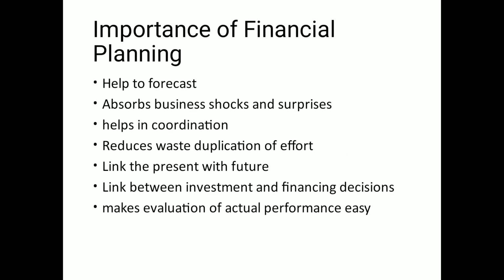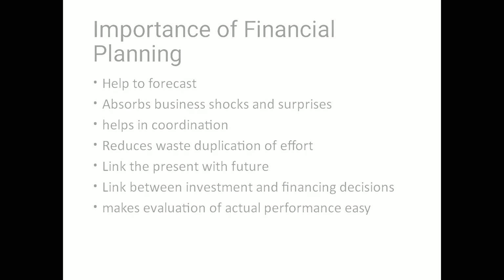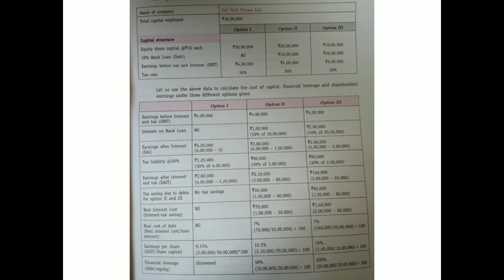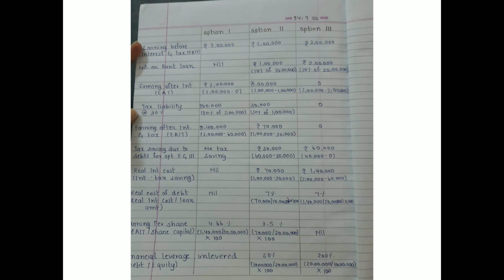So the chapter is divided basically into three: first, financial management, second, financial planning, and the third is capital structure decision, in which we studied the two examples, EBIT EPS analysis and one homework sum. We did two types of analysis. First was EBIT EPS through these two sums, and then ROI, return on investment analysis.